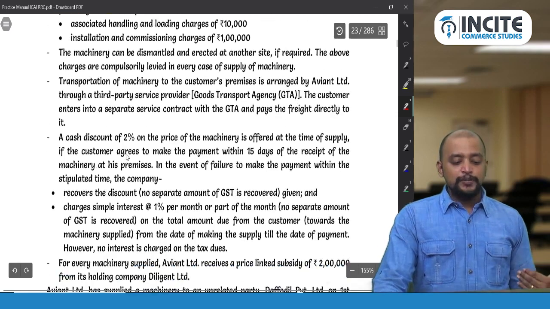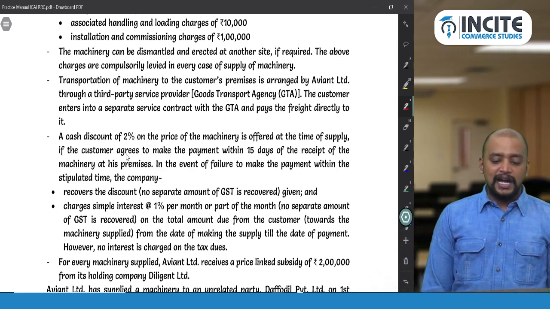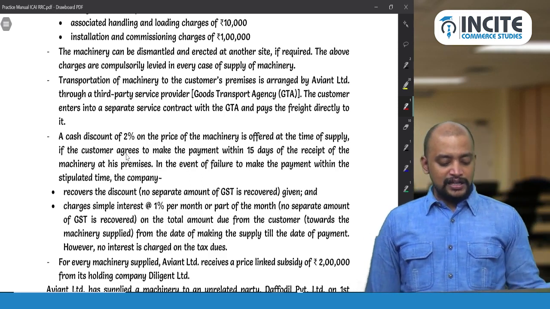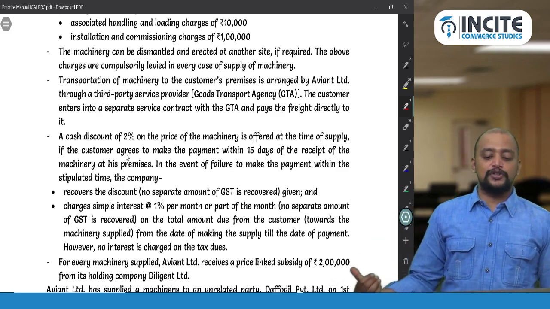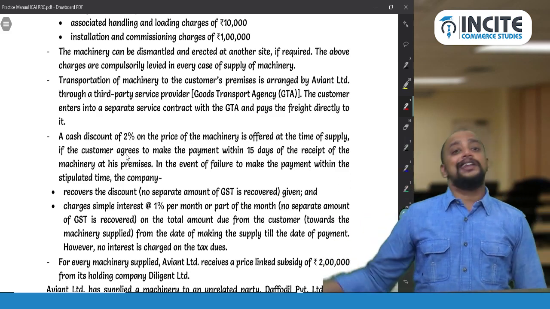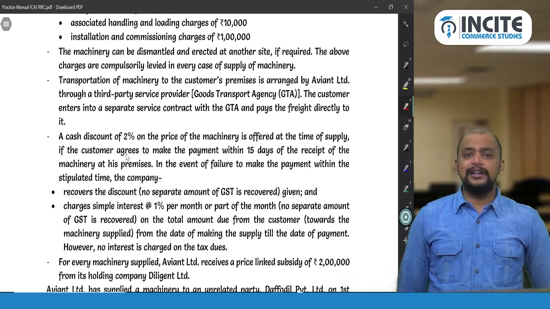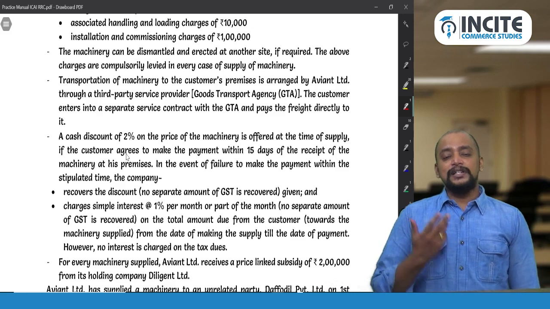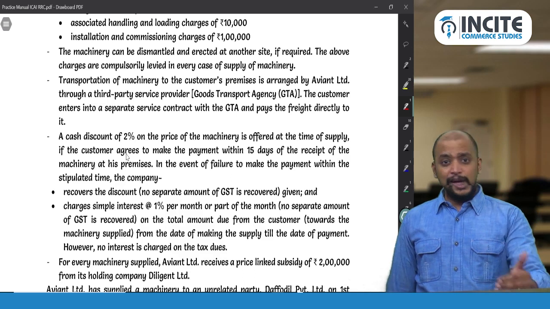Transportation of machinery to customers' premises is arranged by Avient Limited through a third-party service provider, a goods transport agency. The customer enters into a separate service contract with the GTA and pays the freight directly to it. So actually, who should pay the freight? Recipient only will pay freight. It is not the liability of the supplier. If it is the liability of the supplier incurred by the recipient, then it should be coming under 15.2b. It is not the liability of the supplier.